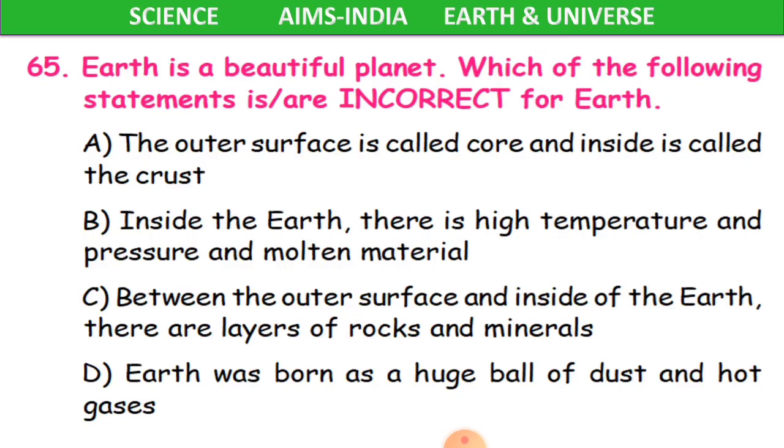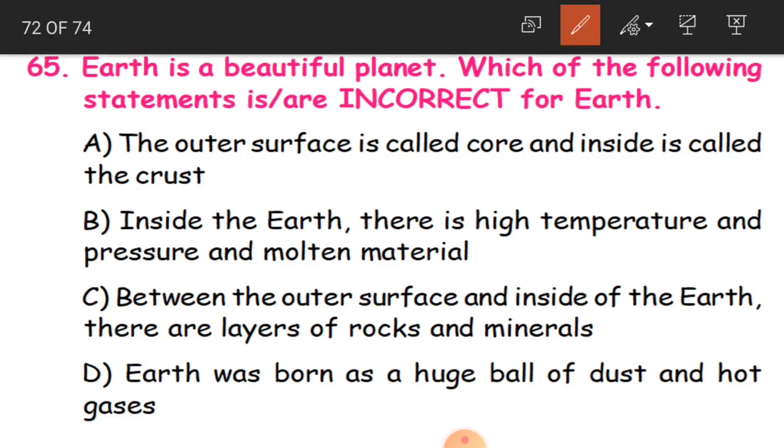A is, the outer surface is called core and inside is called the crust. This is incorrect. No, the outer surface of earth is called crust and inside is called core. So that is why this is wrong. I mean, this is incorrect. According to our question, A is the correct answer.